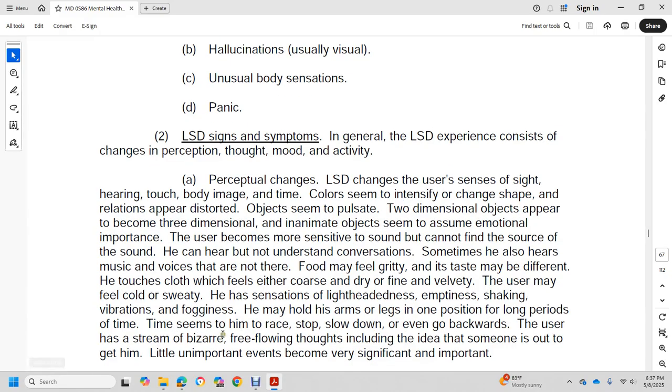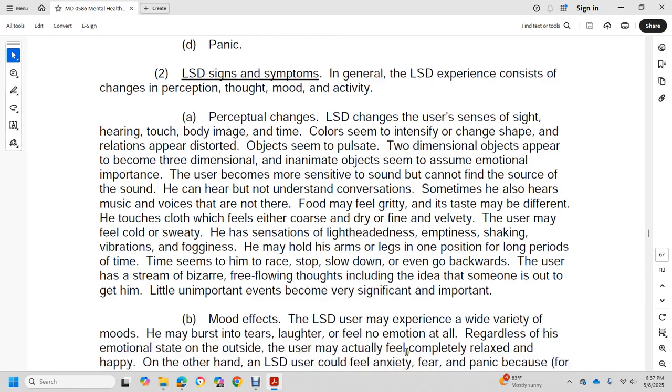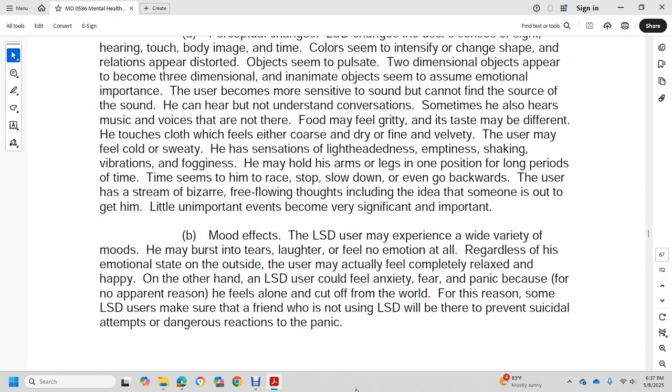The user experiences bizarre, free-flowing thoughts, including the idea that someone is out to get him. Little and unimportant events become very significant and important. Mood effects: the LSD user may experience a wide variety of moods, bursting into tears or laughter, or feeling no emotion at all. Regardless of the emotional state outside, the user may feel completely relaxed and happy.